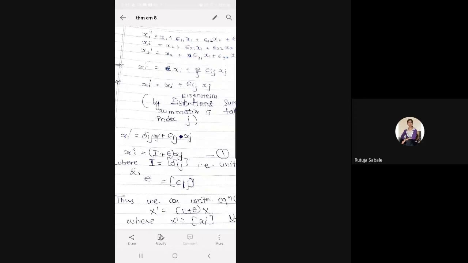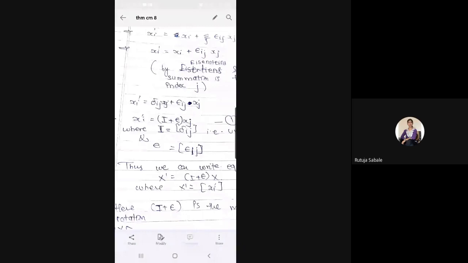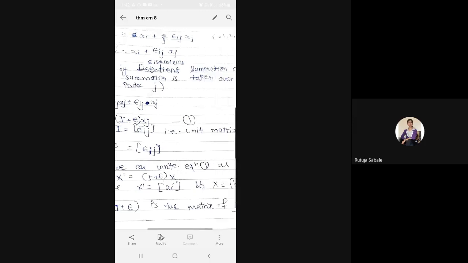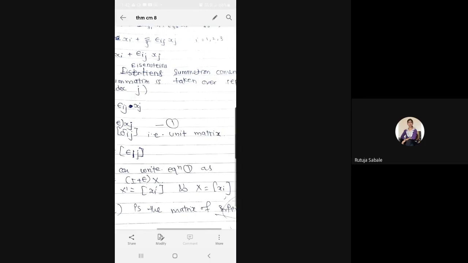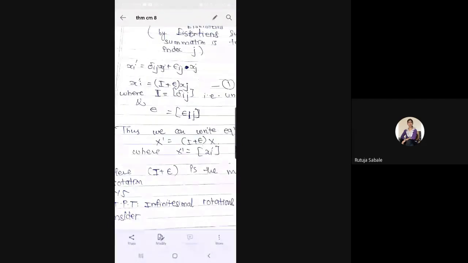So simply we have adjusted delta ij in such a way that you have to write down the equation in terms of equation 1. Okay, so you can see here what is I. I is equal to that identity matrix. If i equals j then you get 1, otherwise it is 0. In the last lecture we have seen that a 3 cross 3 matrix, that is, we can say it is a unit matrix. What is epsilon? Epsilon is epsilon ij. So now this I plus epsilon xj, right?